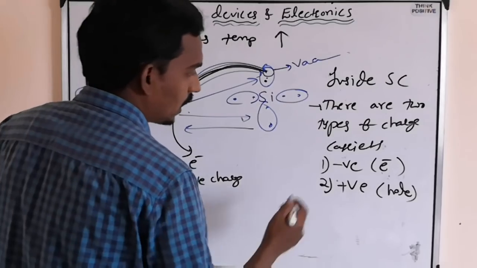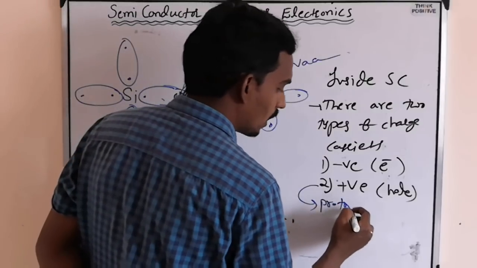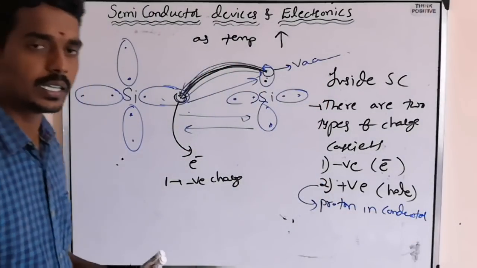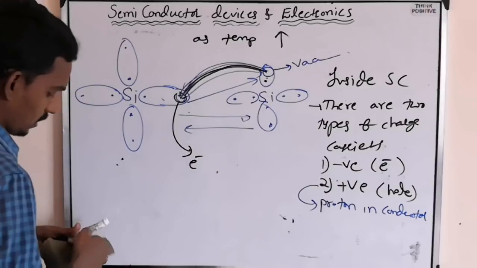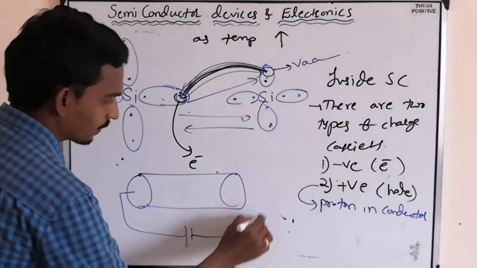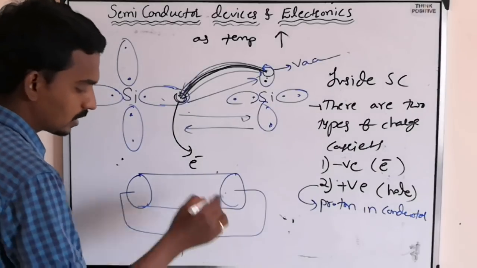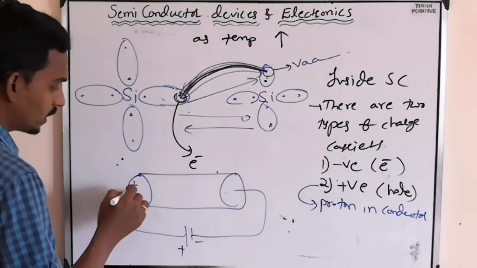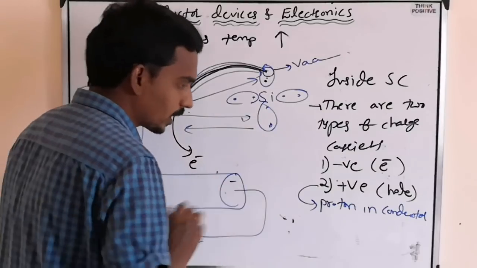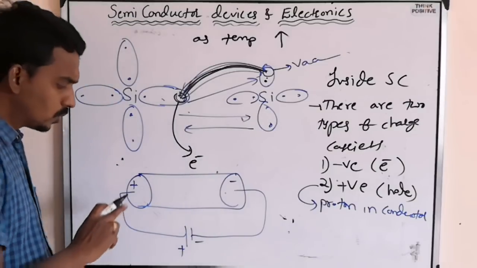So we conclude that this positive hole behaves like a proton in a conductor. Generally, when you consider current electricity inside a conductor, like if you connect a conducting wire to a battery, this is the positive terminal, this is the negative terminal. This end gets positive potential, this end gets negative potential, so that there is some potential difference across the ends of the conductor.